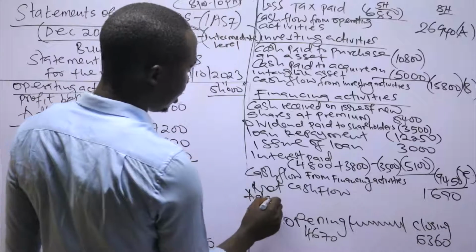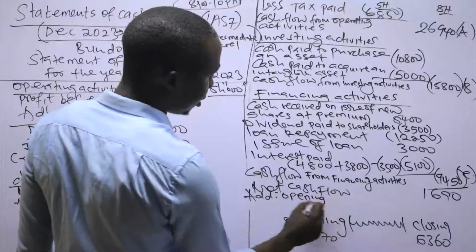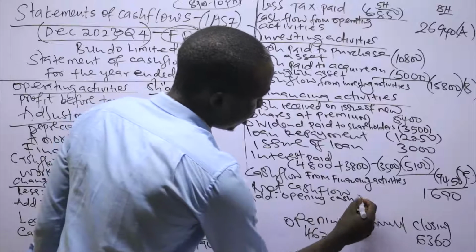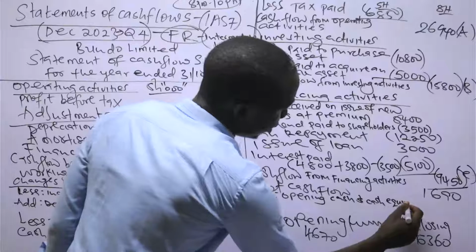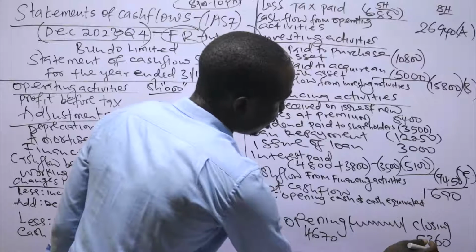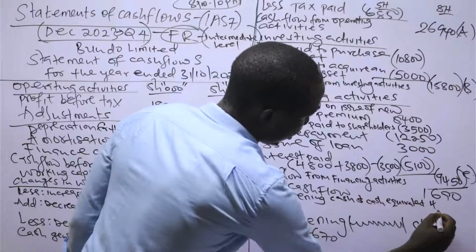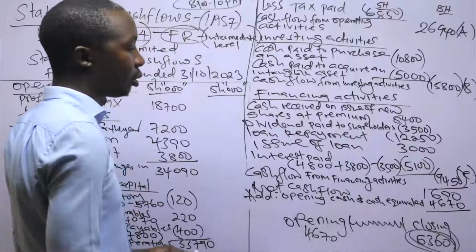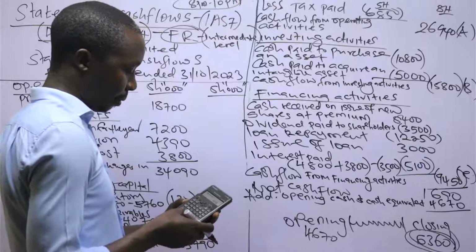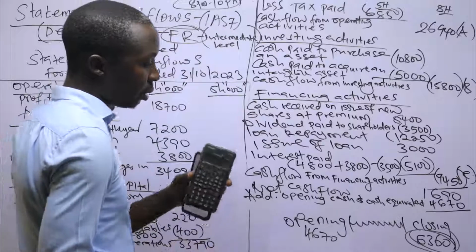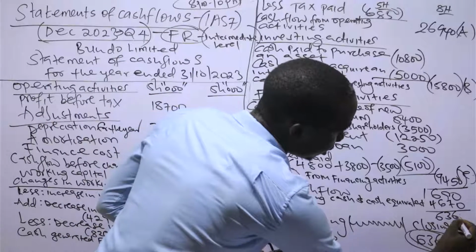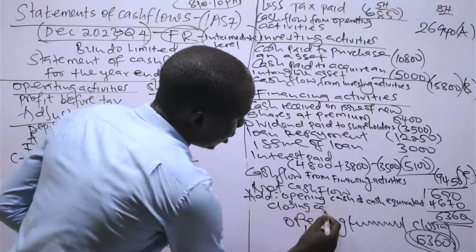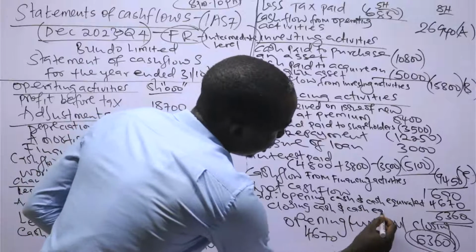I add opening cash and cash equivalent of 4670 here. Would I be able to get this? That is what we are trying to confirm. So you can see I'm getting 6360, which is the closing cash and cash equivalent.